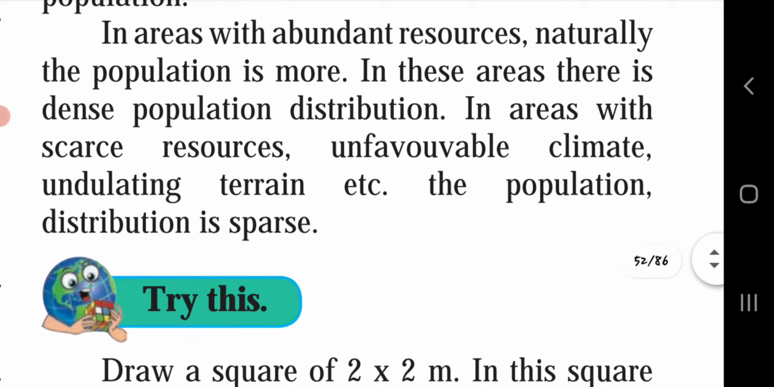In areas with abundant resources, naturally the population is more. In these areas there is dense population distribution. In areas with scarce resources, unfavorable climate, uneven terrain, etc., the population distribution is sparse. Where the resources are less, there the population will be less. Where the resources are easily available, there the population will be higher.